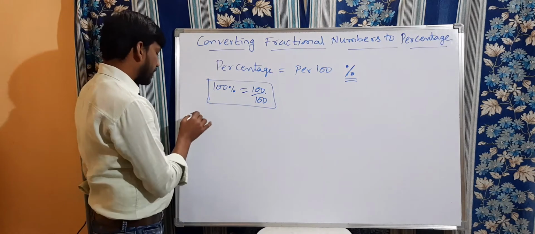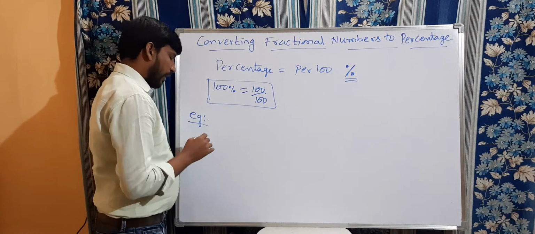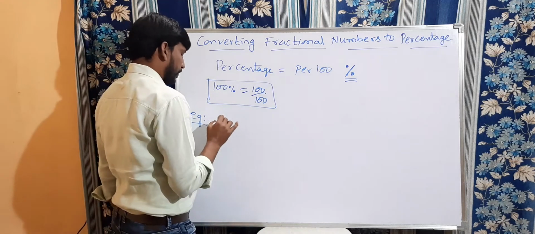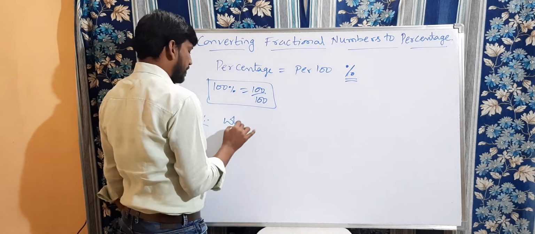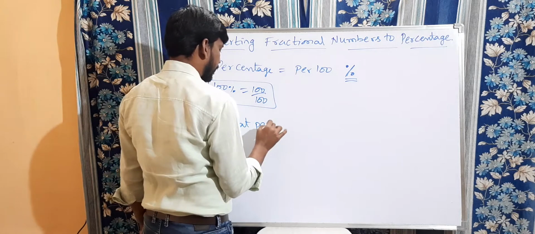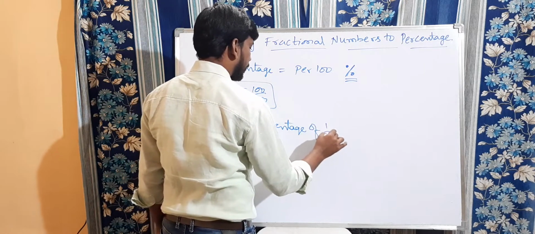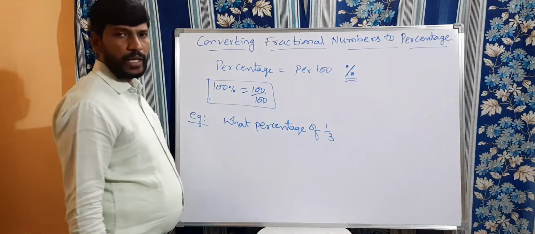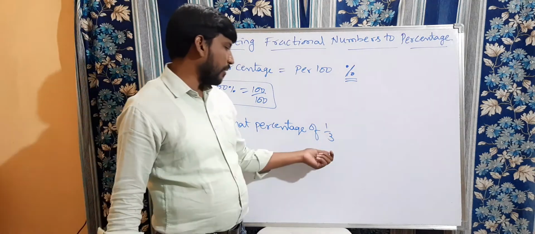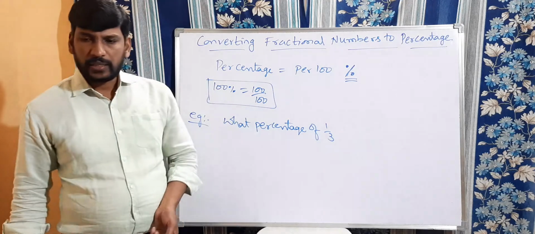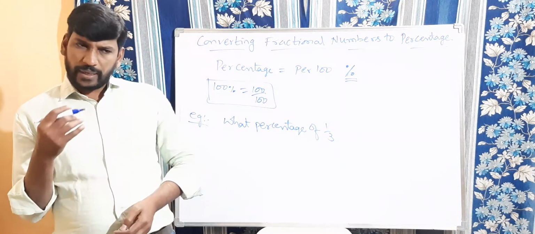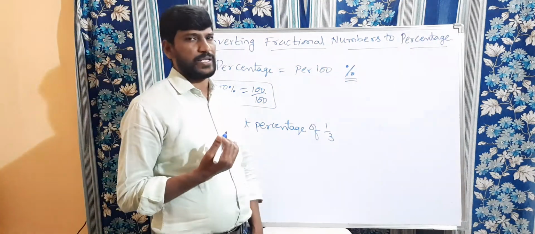Now let us take a simple example. What is the percentage of 1 by 3? Right? So now 1 by 3 we are going to convert into a percentage.